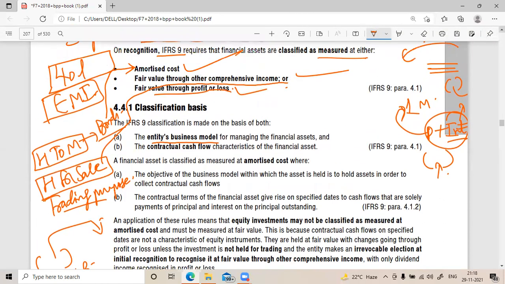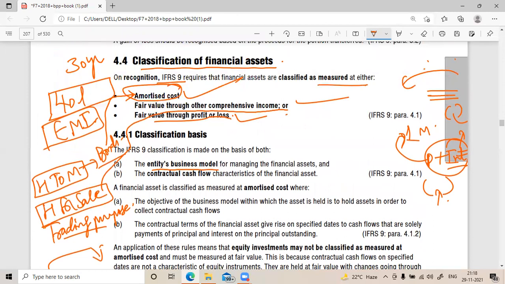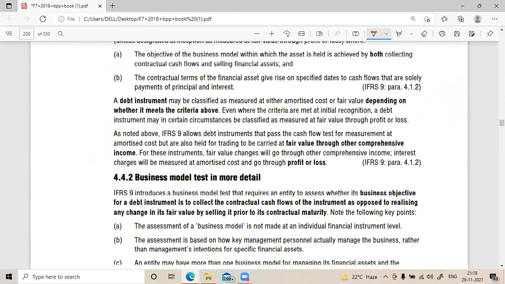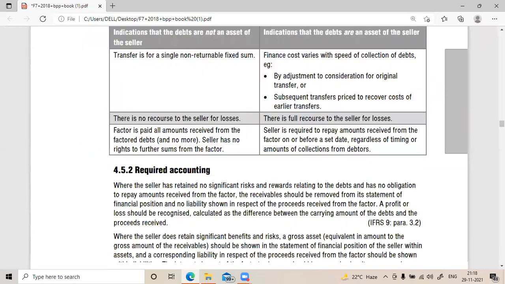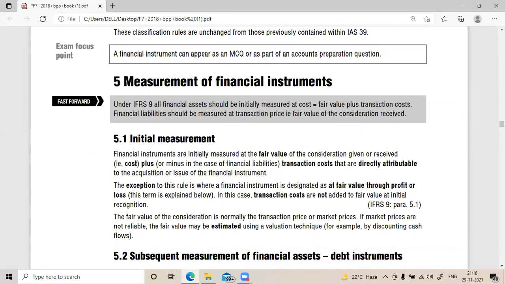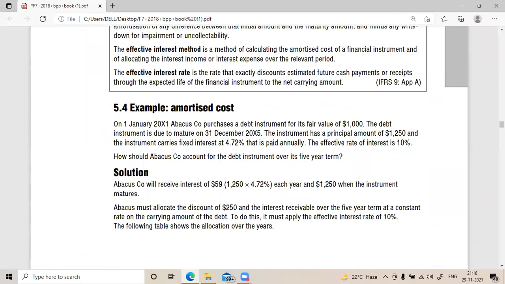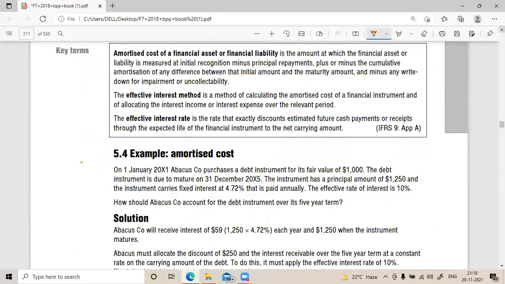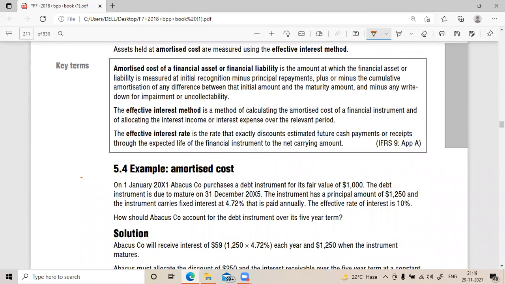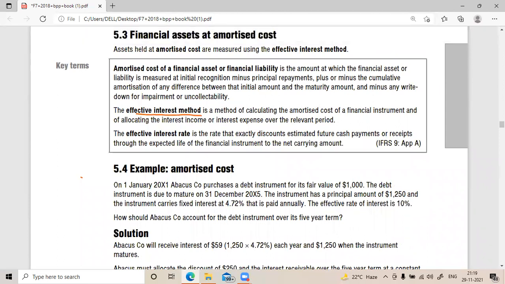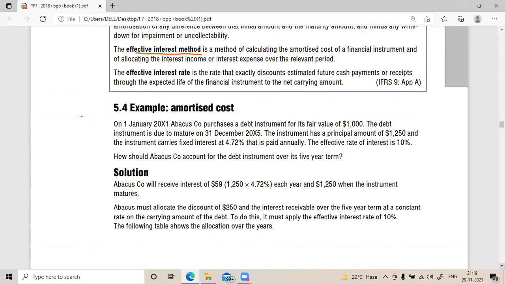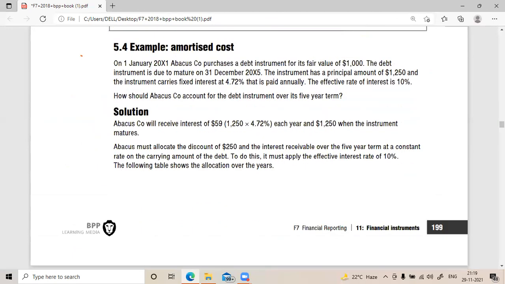So now I'm taking you to the question of amortized cost and explaining the concept. Just read this. And here what we'll be doing is using the effective interest method. I will explain what this is. Instead of reading all this, I'll make it easy for you. Come on, read this question.